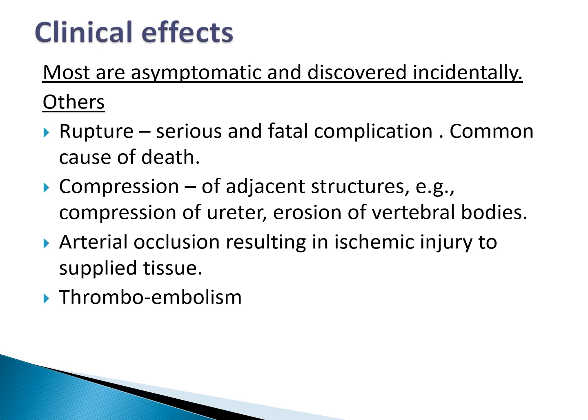Another consequence is compression or impingement of adjacent structures. For example, the aneurysm may compress on the ureter, or it may compress on the vertebral bodies, causing erosion. Then arterial occlusion may occur of the vessels which are branching off from the aorta, which may result in ischemic injury to the supplied tissue. Thromboembolism is also commonly seen in abdominal aneurysms.